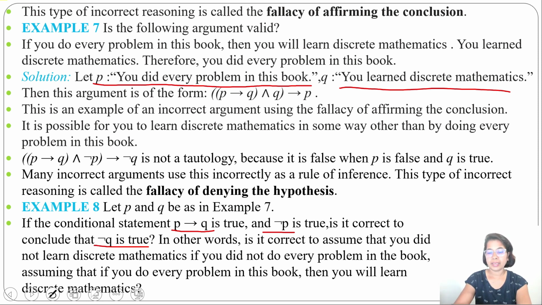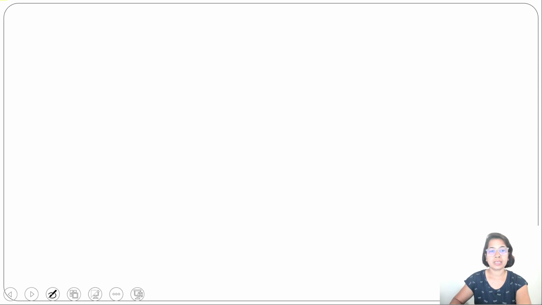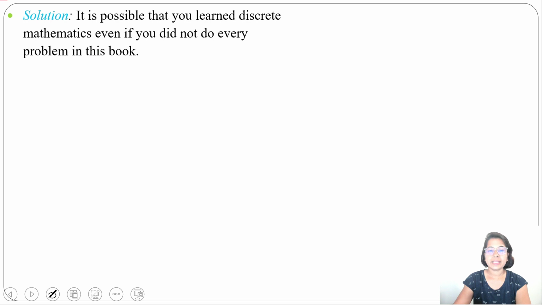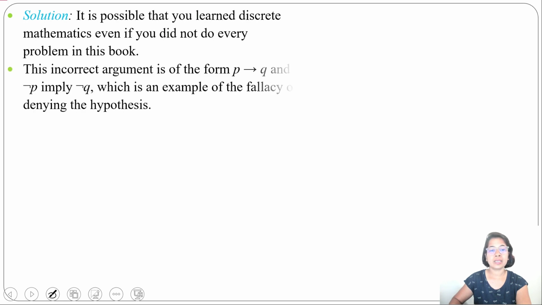No. In other words, is it correct to assume that you did not learn discrete mathematics if you did not do every problem in this book, assuming that if you do every problem in this book, then you will learn discrete mathematics? Let's solve this. Is it possible that you learn discrete mathematics even if you did not do every problem in this book? So this is incorrect.